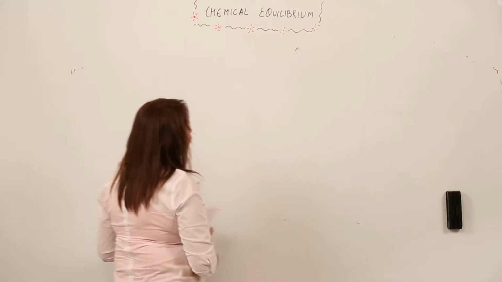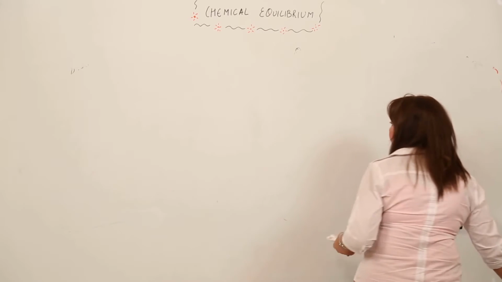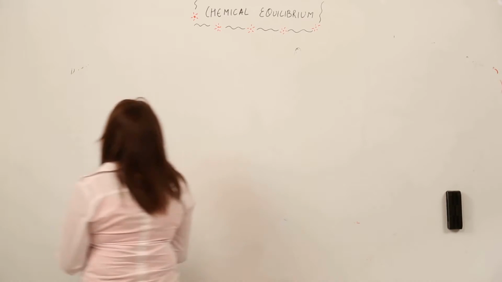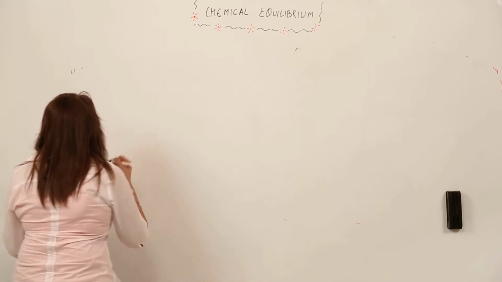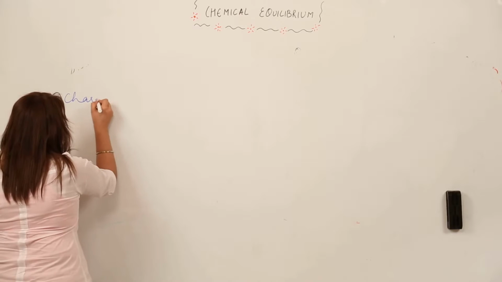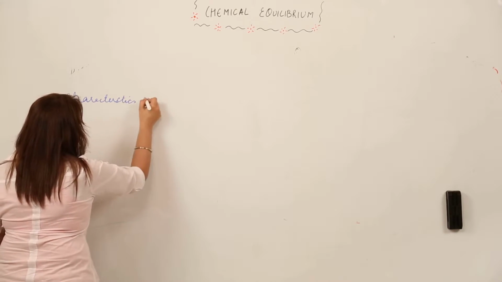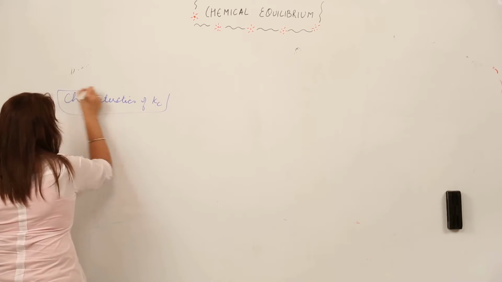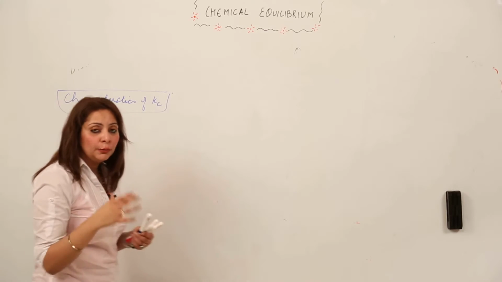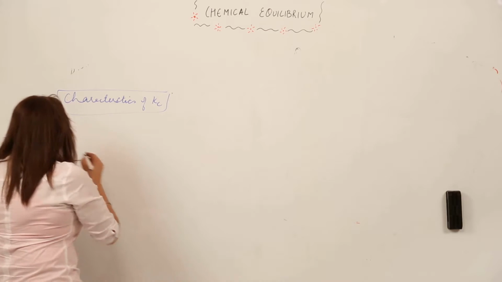Before we proceed further, I want you to explain what are the characteristics of the Kc. As we have just studied about the Kc, we should know what are the actual properties of the equilibrium constant expression, right?